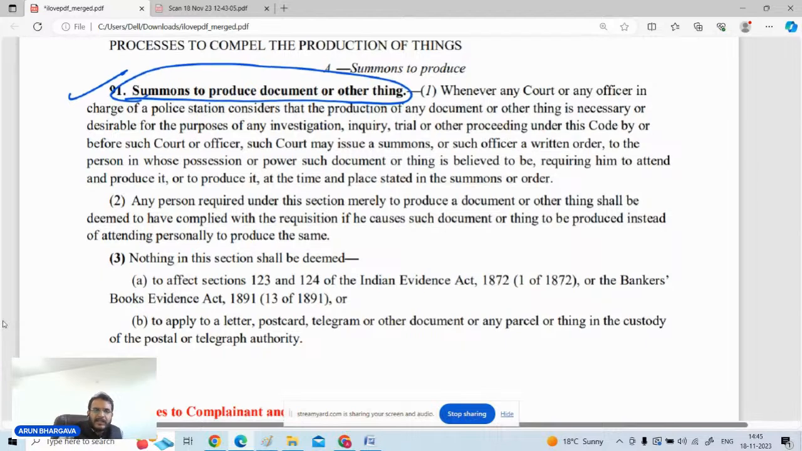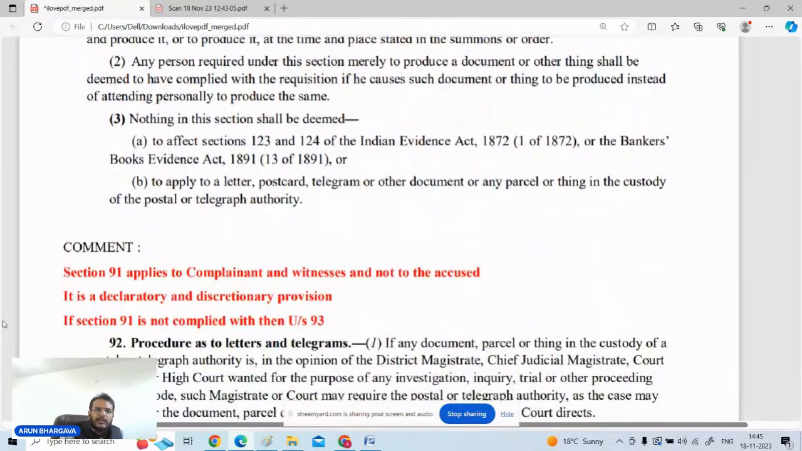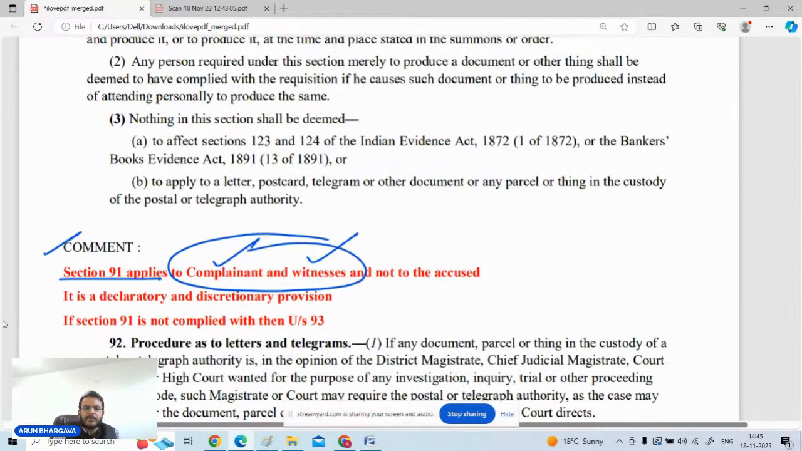यहां से कभी कभी सवाल आता है, I had mentioned over here, क्या सवाल आता है that section 91 किसके ऊपर अप्लाई करता है? तो complainant and witnesses के ऊपर अप्लाई करेगा, because if the person who has filed the complaint or the witnesses, they have certain documents in their possession, we can compel them to produce those documents before the court of law, but this provision does not apply to the accused person. Accused के ऊपर section 91 अप्लाई नहीं करता है, डायरेक्ट पे लिख लेना.